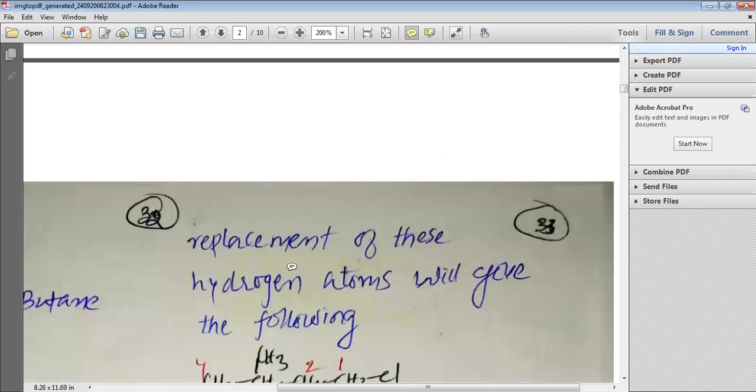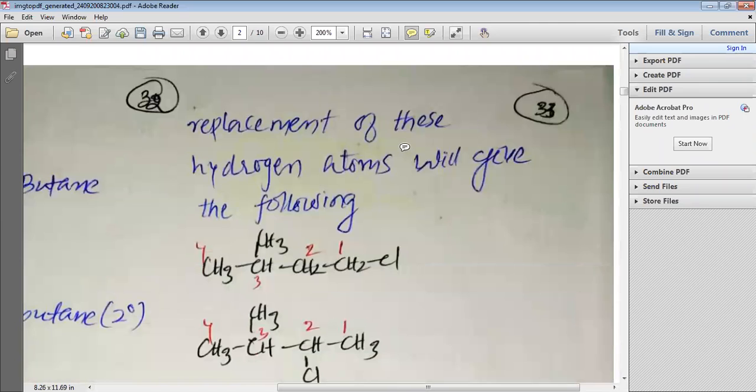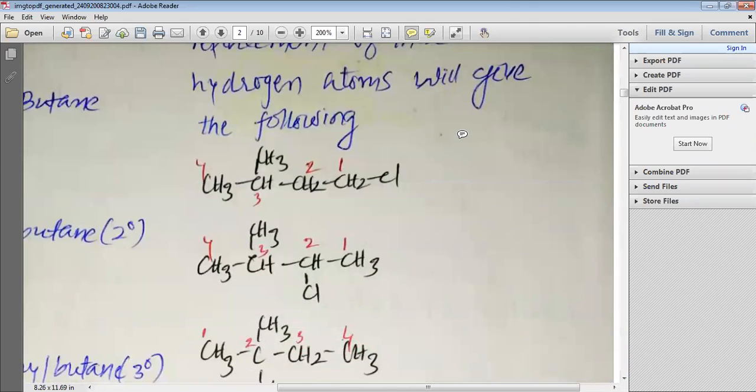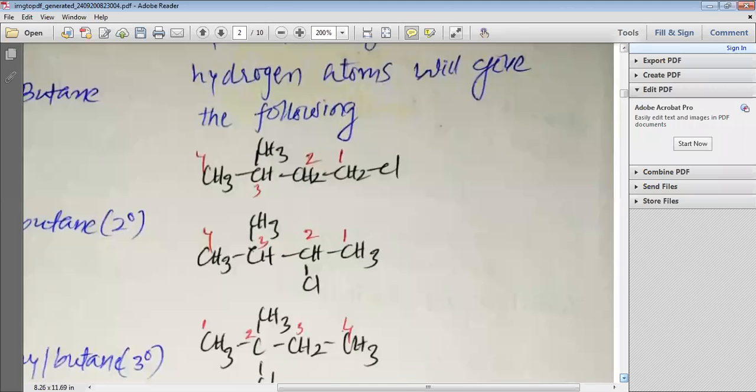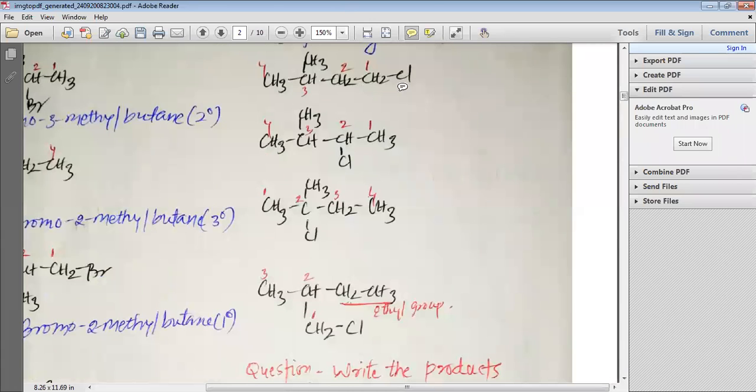Here in the given compound, there are 4 different types of hydrogen atoms whose replacement is possible. By replacing a hydrogen atom with a chlorine atom, we will get the monochloro product, and the 4 monochloro products that we can get are here in front of your screen, my dear students. You can see that the chlorine is bonded to the first carbon, to the second carbon, to the carbon where the methyl is bonded, and to another carbon which looks like a branch. And so this is how we can give the various names also.